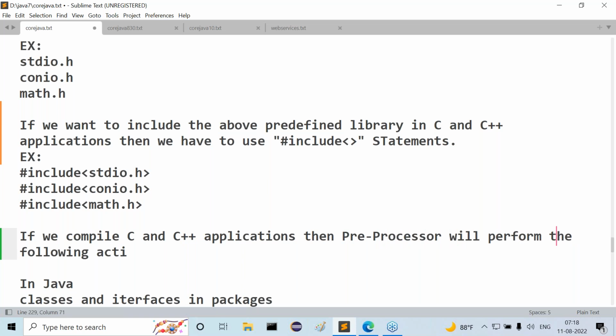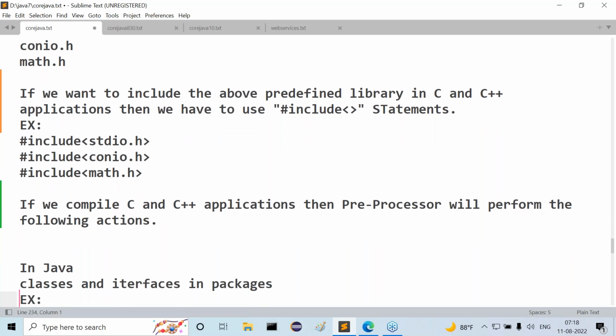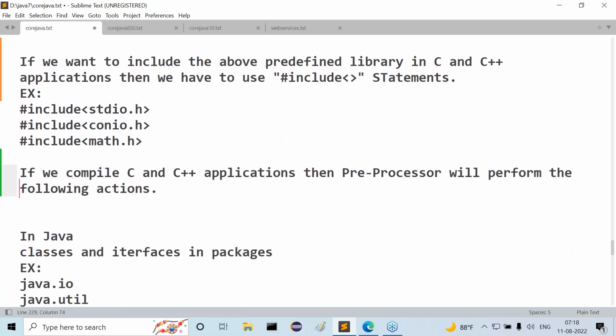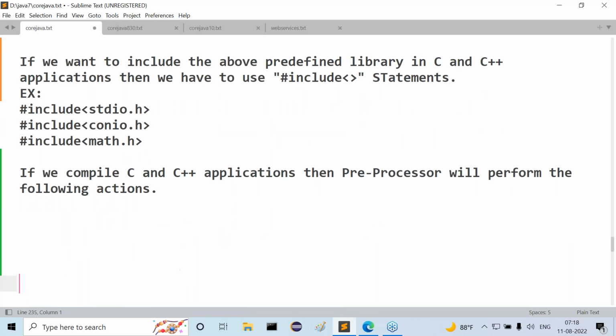I'll give a list of actions. Try to understand it now.